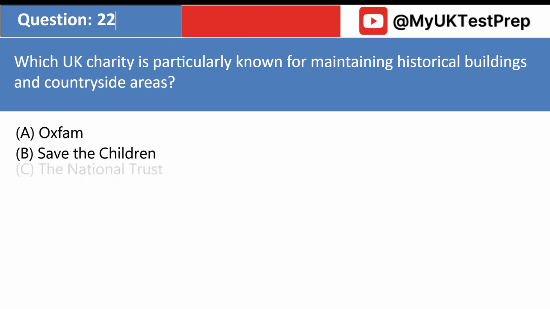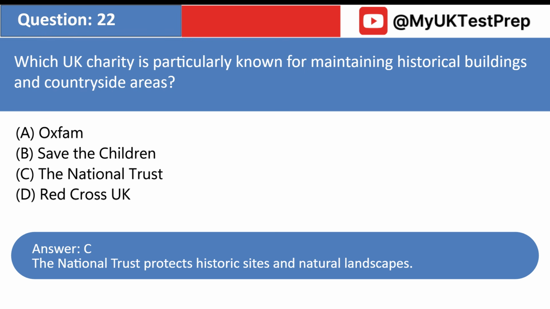Which UK charity is particularly known for maintaining historical buildings and countryside areas? A. Oxfam. B. Save the Children. C. The National Trust. D. Red Cross UK. Answer: C. The National Trust protects historic sites and natural landscapes.